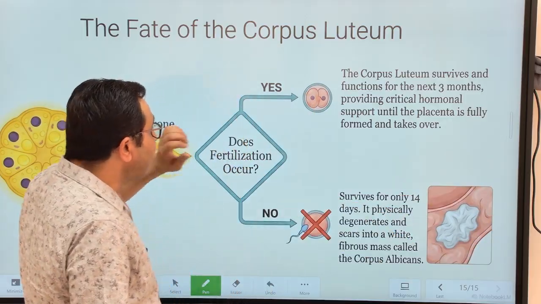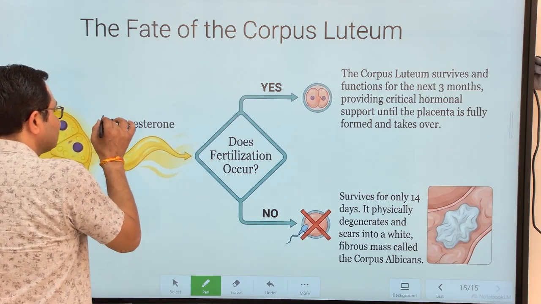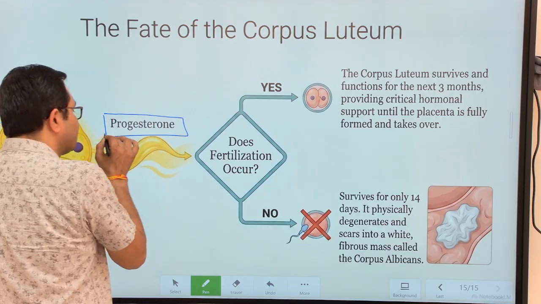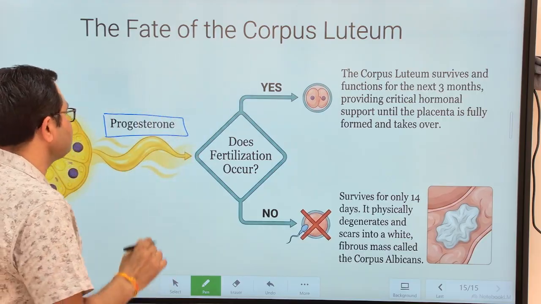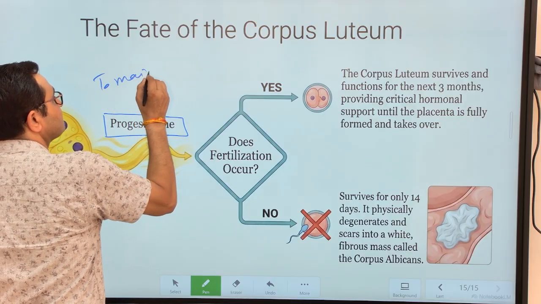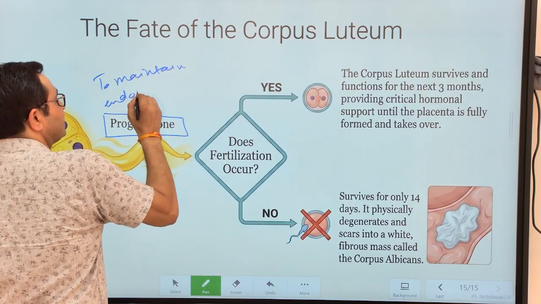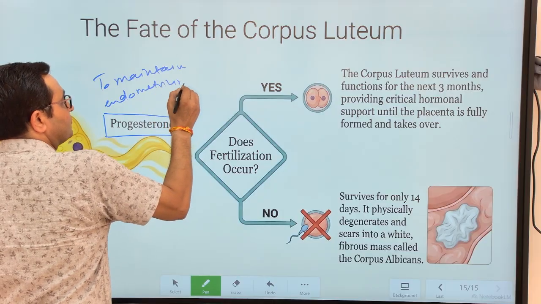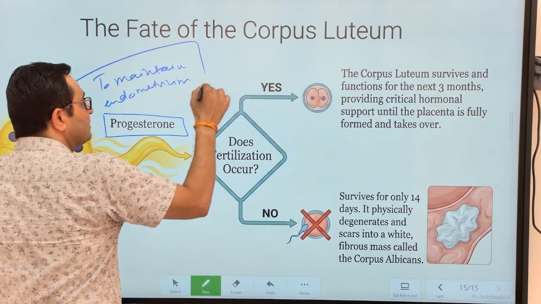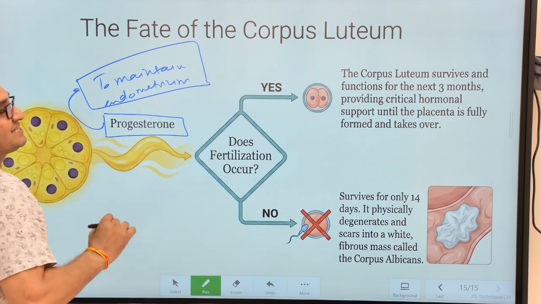Why is it necessary to maintain it? Actually, this progesterone is the hormone that I will discuss in detail in the topic of the menstrual cycle. It is basically responsible for maintaining the uterine endometrium. Very clear. In order to maintain the uterine endometrium, progesterone is one of the most significant hormones.